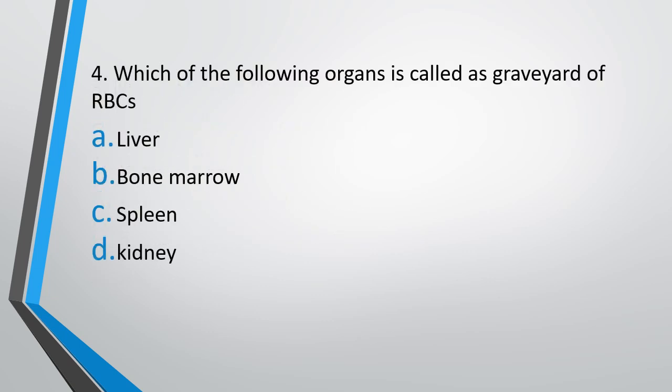Question 4. Which of the following organs is called the graveyard of RBC? Option A, liver, option B, bone marrow, option C, spleen, or option D, kidney. The correct answer is option C, spleen is called the graveyard of RBC. Once the RBC completes its lifespan of 120 days, it goes to the spleen and gets destroyed over there.